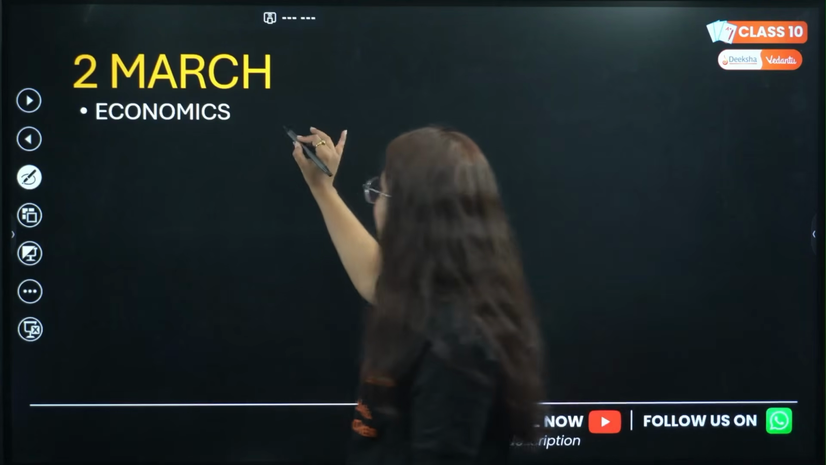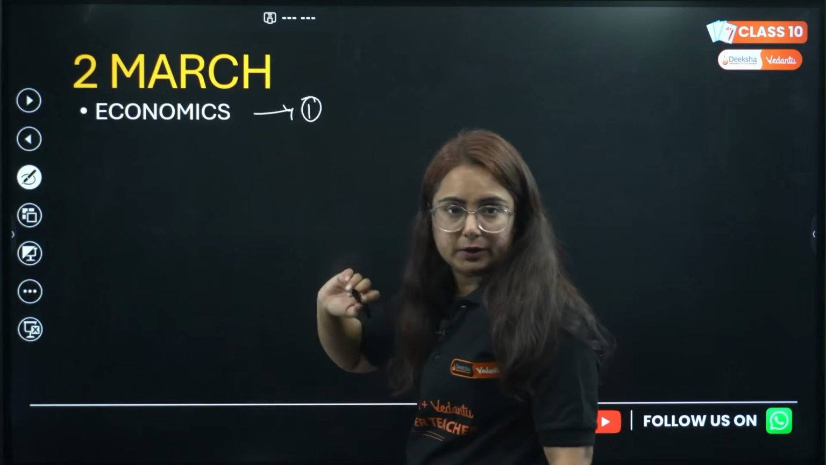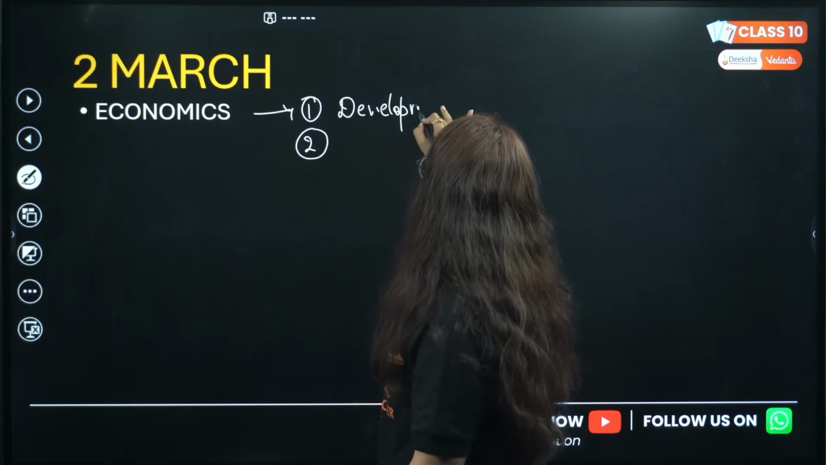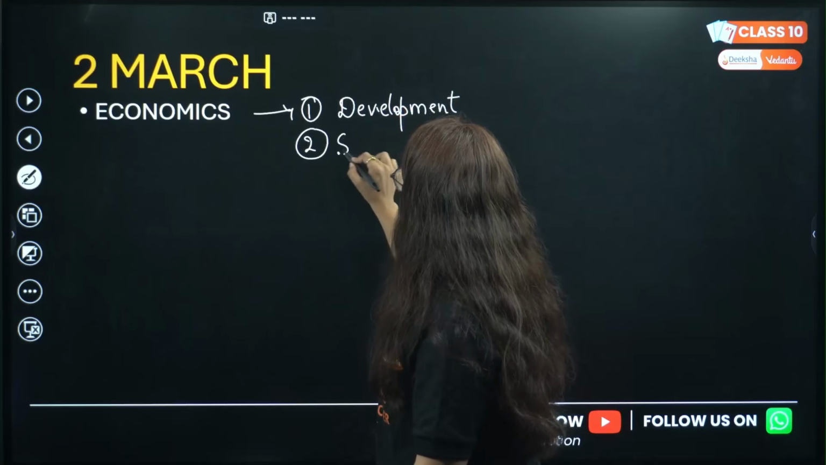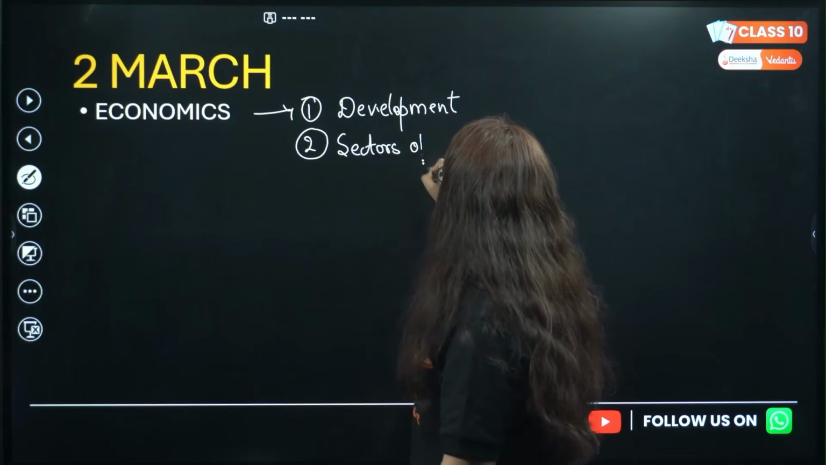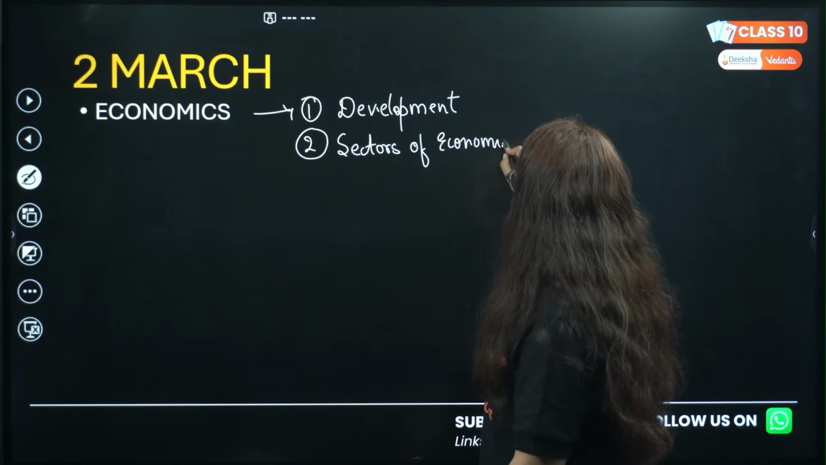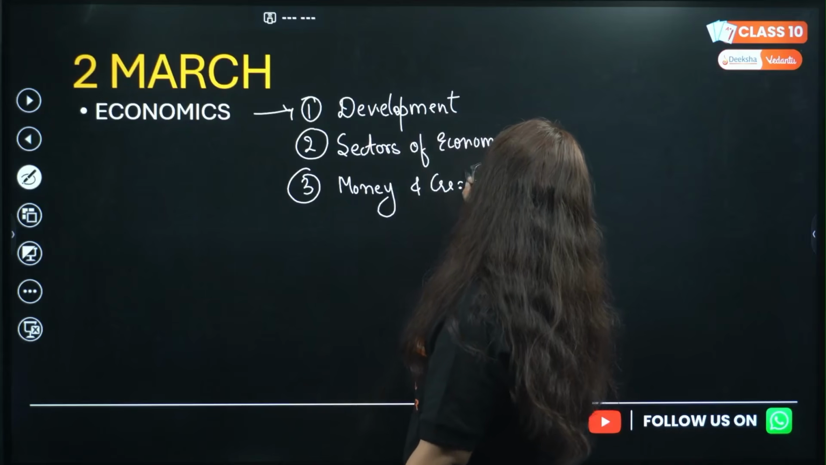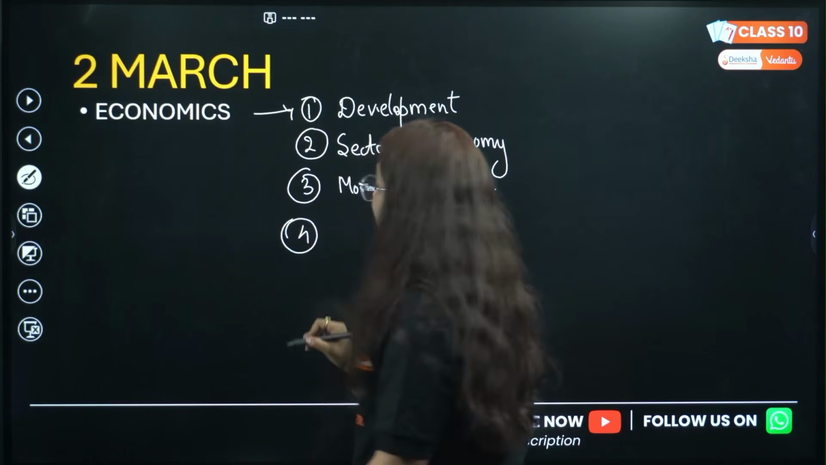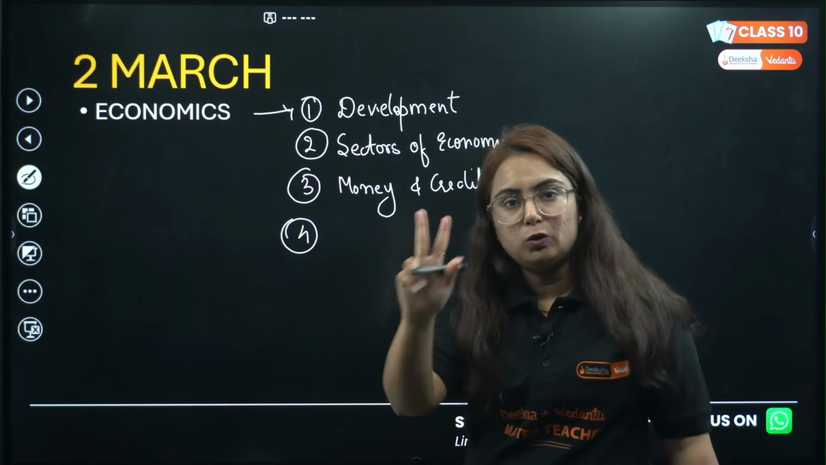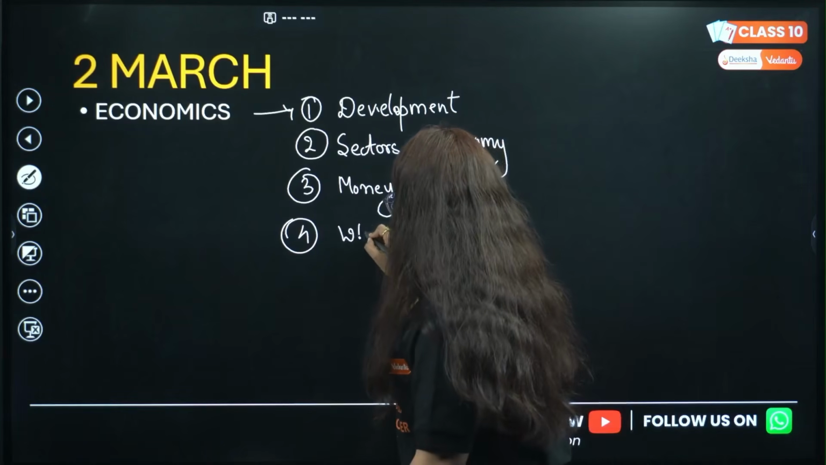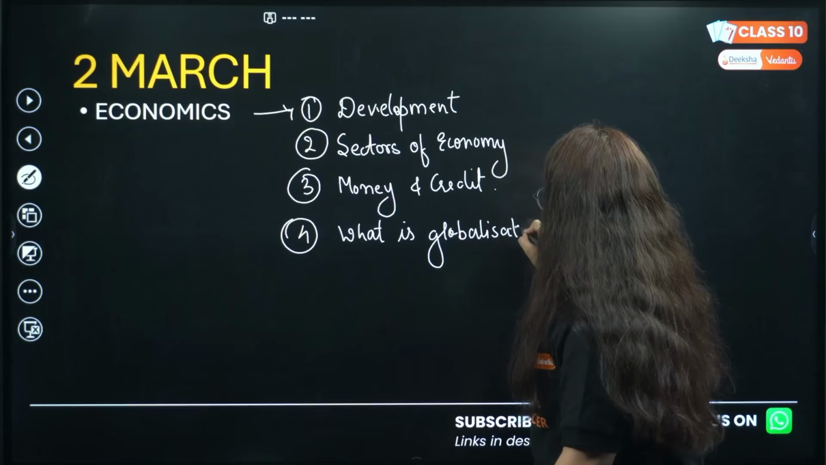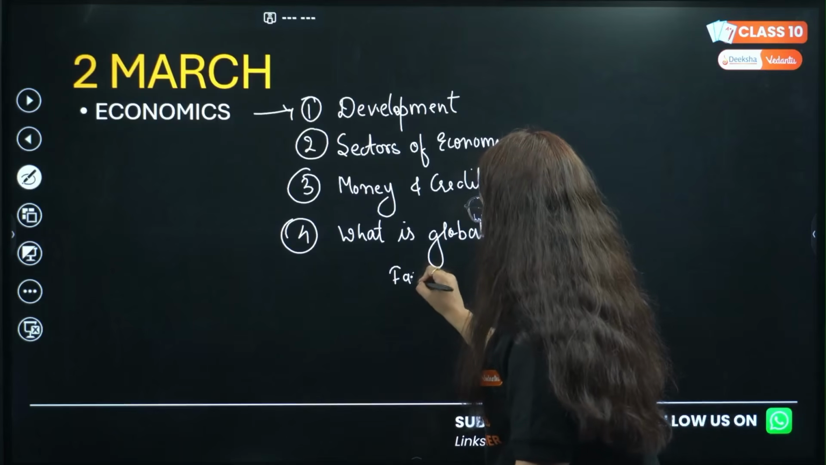See, students, economics only has 3 chapters which you need to deal with. The first one is one of the easiest, that is development. The second chapter is sectors of economy. And the third chapter is money and credit. The fourth chapter is one of the smallest, which contains only 2 topics that come in the exam: what is globalization, and what are the factors affecting globalization? Just 2 topics from this chapter.